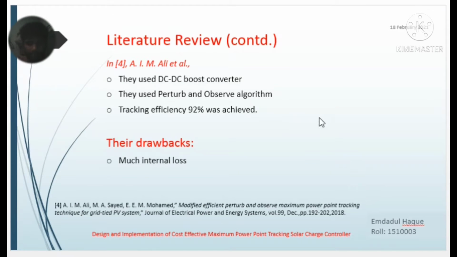In the second literature review, they used a DC-DC boost converter and the perturb and observe algorithm as a tracking algorithm, and a tracking efficiency of 92% was achieved. Their drawback is much internal loss.